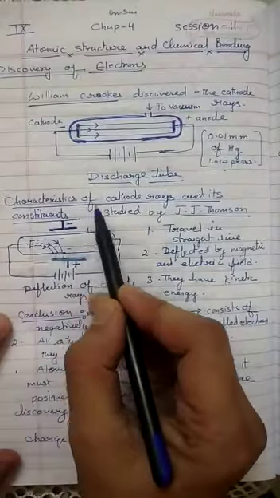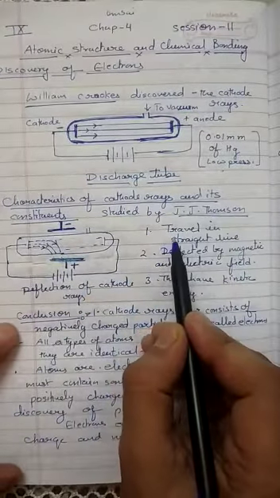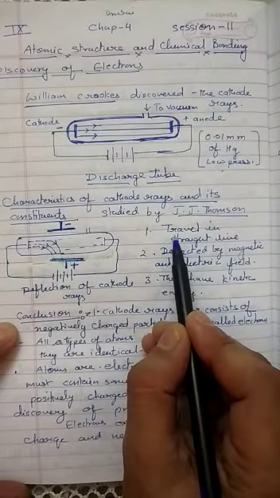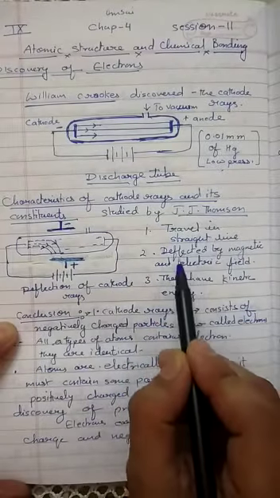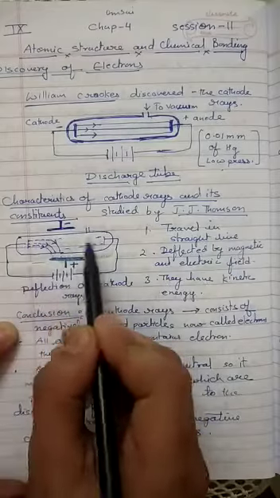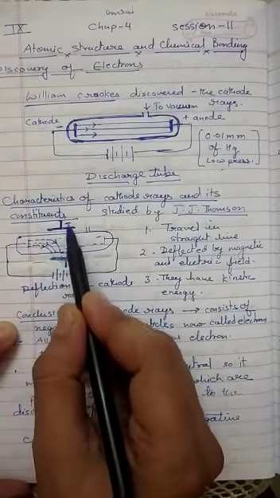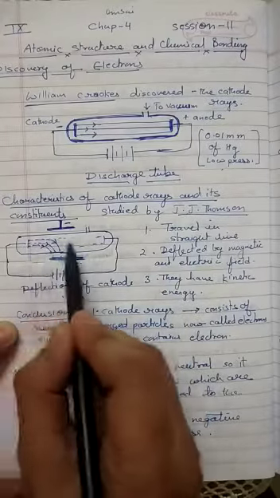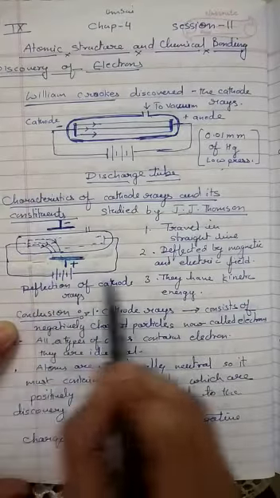Now, characteristics of cathode rays were studied by J.J. Thomson. The first characteristic of cathode rays is that they travel in a straight line. They are deflected by magnetic and electric field. They travel in a straight line, but when an electric field is applied across the path of the cathode rays, then they bend towards the positive plate.